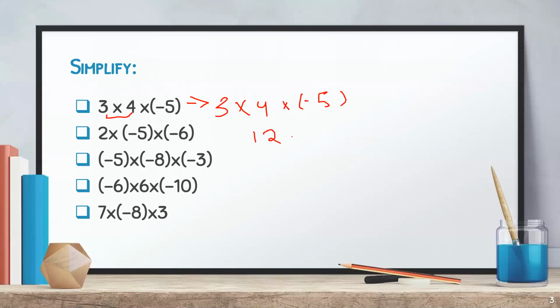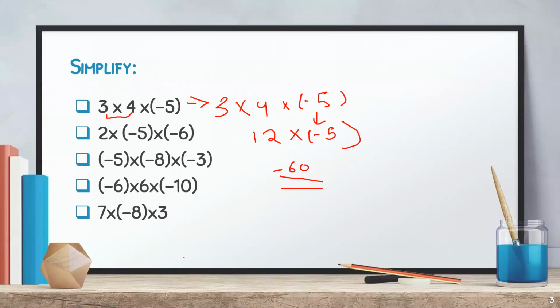Okay, you will get 12 here, and then you can bring it down. You don't have to make this arrow, I'm just doing this to explain to you. 12 into minus 5. Now 12 fives are 60. Minus 60, because this is an unlike sign. This is positive, this is negative, unlike, so this will be negative.